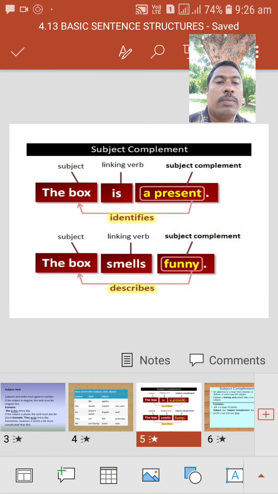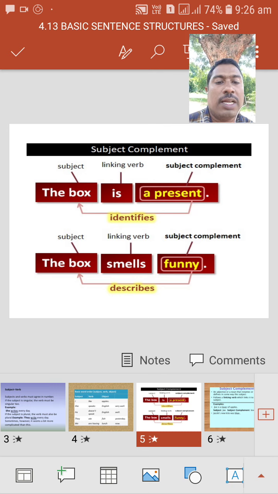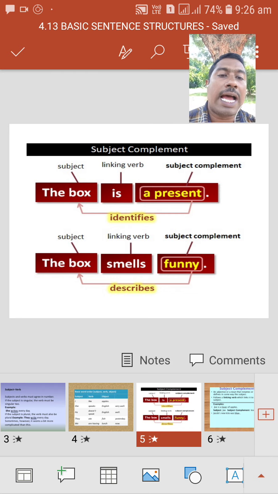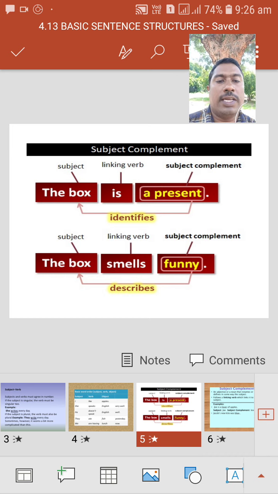Okay. Then S plus V plus SC. SC means subject complement. Complement means something which adds extra information to the subject, and that is called the subject complement.